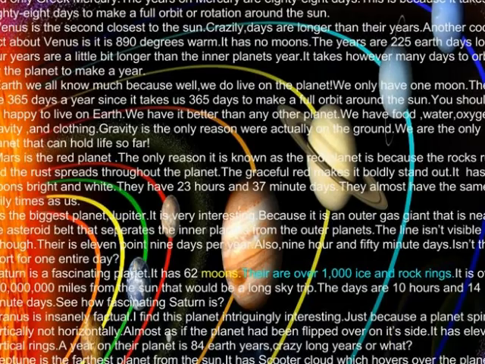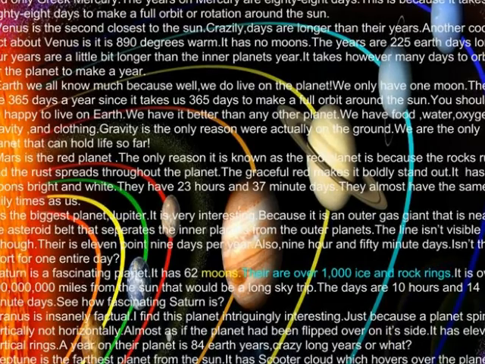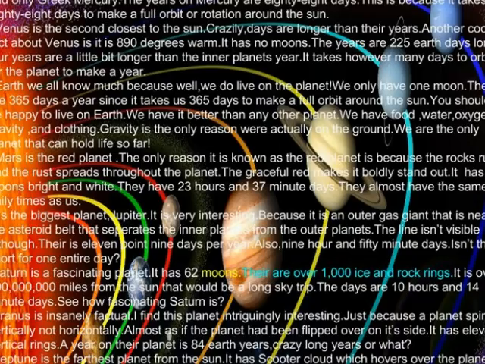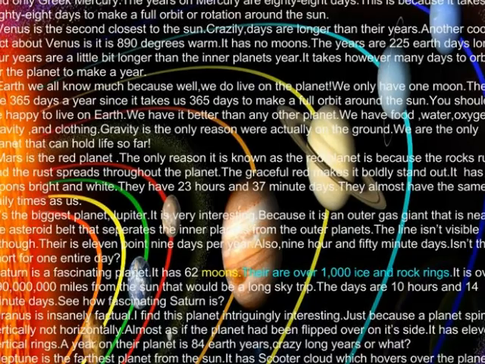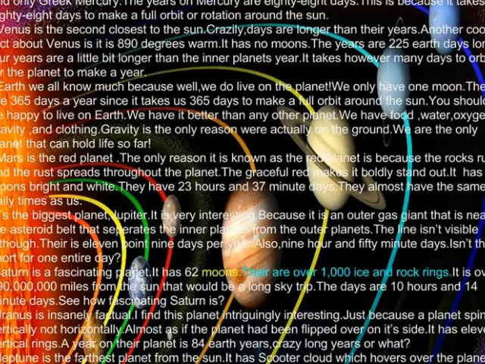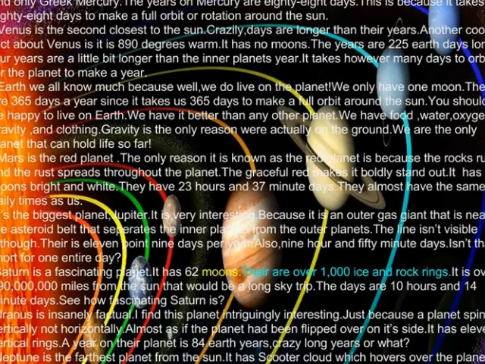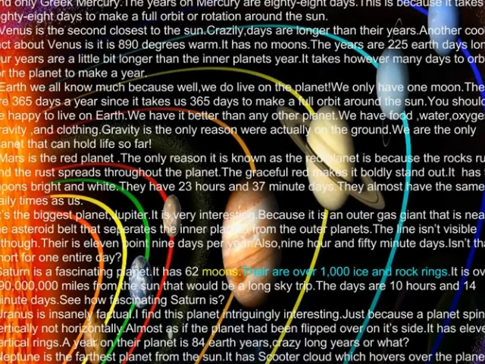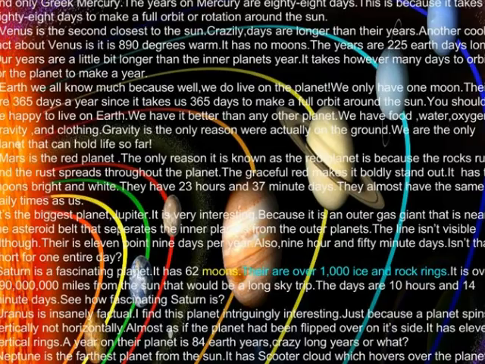Mercury is the smallest planet. It is also closest to the Sun. It is named after a Greek, the one and only Greek Mercury. The years on Mercury are 88 days. This is because it takes 88 days to make a full orbit or rotation around the Sun.